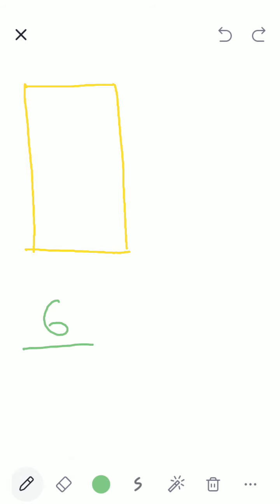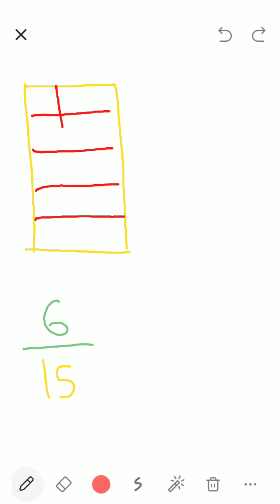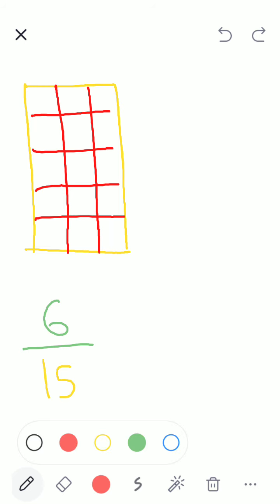That means I have divided this chocolate into 15 pieces. 1, 2, 3, 4, 15 pieces are divided, and I've taken how many pieces? 1, 2, 3, 4, 5, 6.